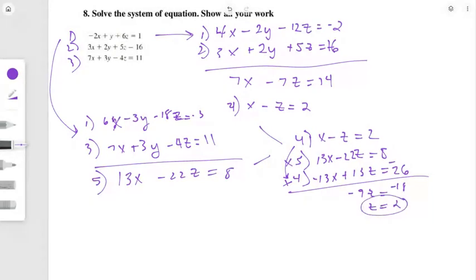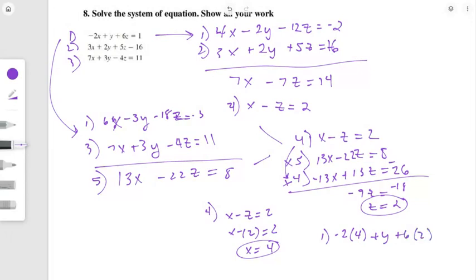Okay, so once I get that z, I'm going to back step to 2. Oh, there's a nice equation 4 I can plug that into. Well, then that means that x is 4. Okay, now I'm going to back step all the way to equation 1 and plug the x in. And the only thing that's unknown is y.